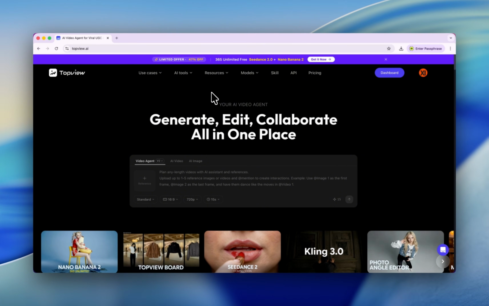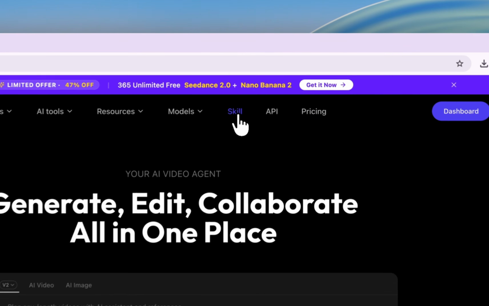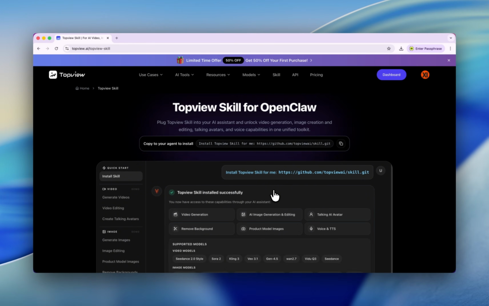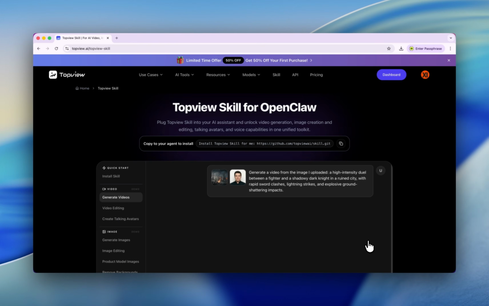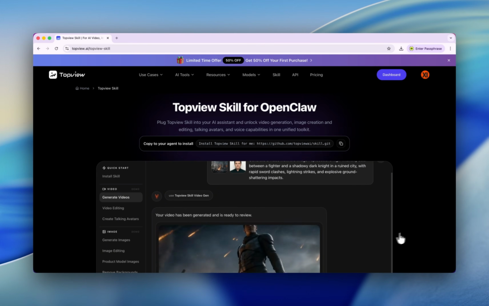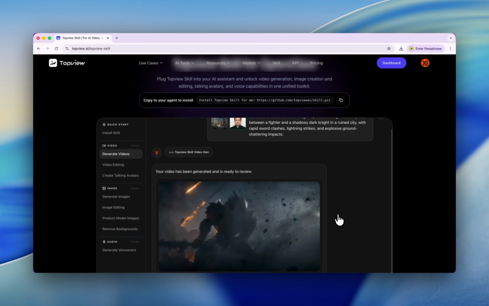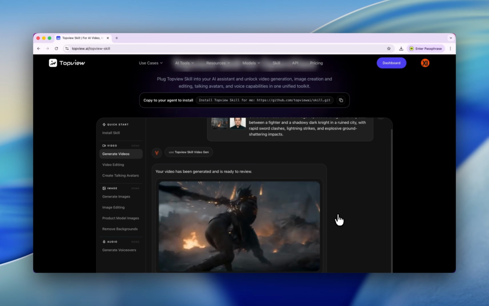And if you are an OpenClaw player, you can click here, skill. You can directly copy this to your robot, so your robot will have this ability to generate videos. That is so dope, man.